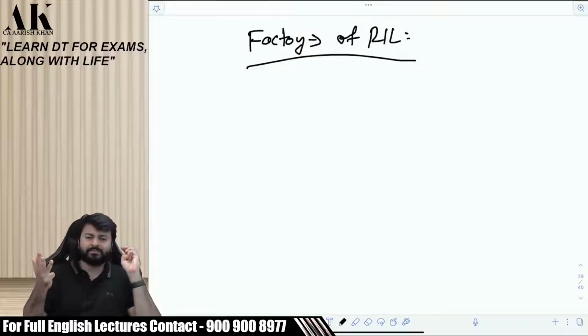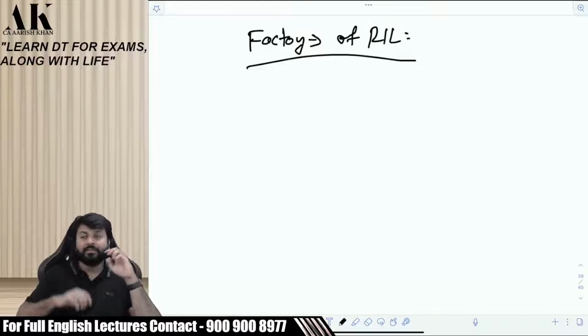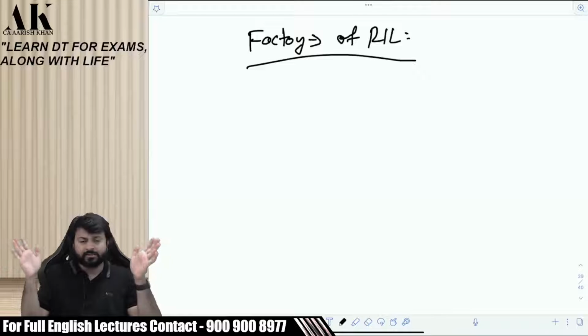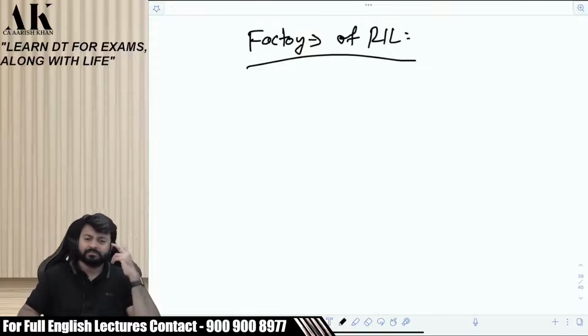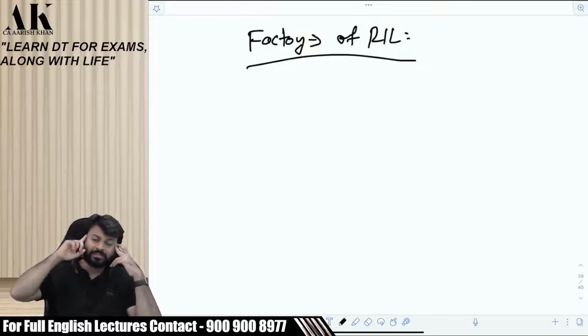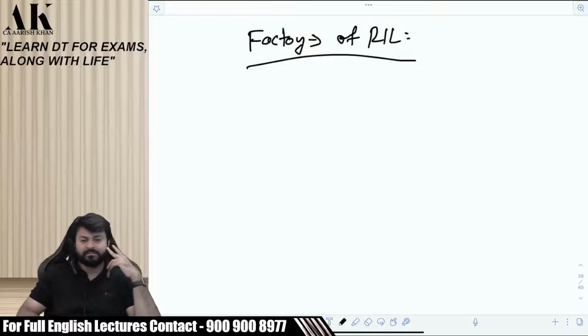This iPad is an asset. This camera is an asset. There is one TV over here, that is an asset. There is one sofa, that is an asset. There is an AC, that is an asset. There is this building, which is an asset in itself. Right? So in such a small room, there are so many assets. Just imagine a factory of Reliance Industries. There will be hundreds and thousands of assets installed inside that. Right?